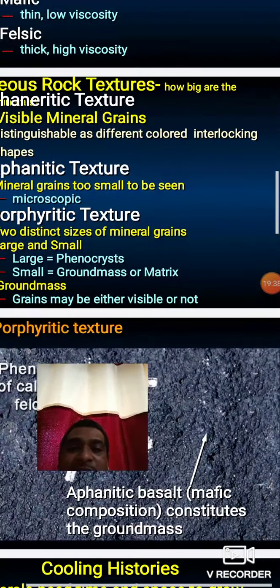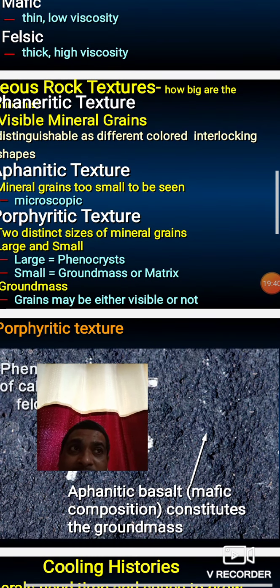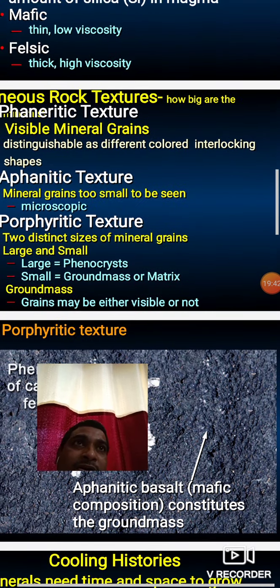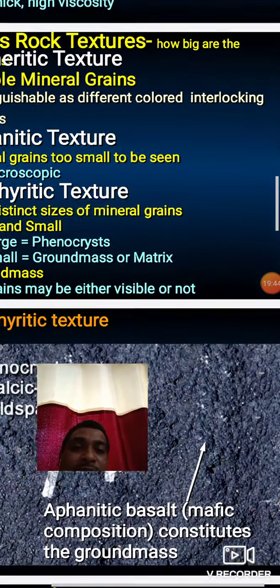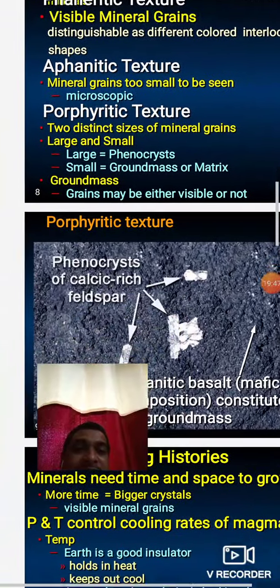What is meant by groundmass? Groundmass grains may be either visible or not. Some of the groundmass is not visible, or sometimes it is not possible to identify by naked eyes, and it is called groundmass.